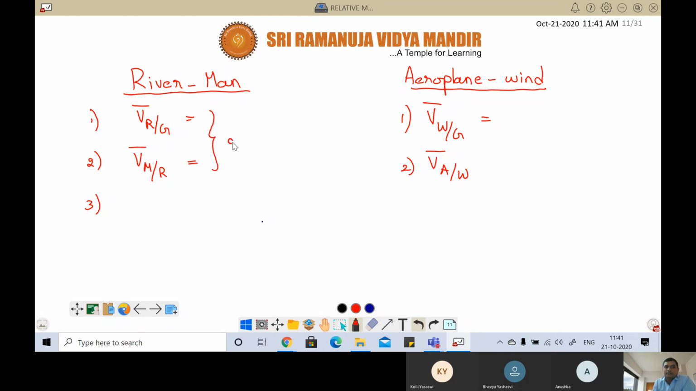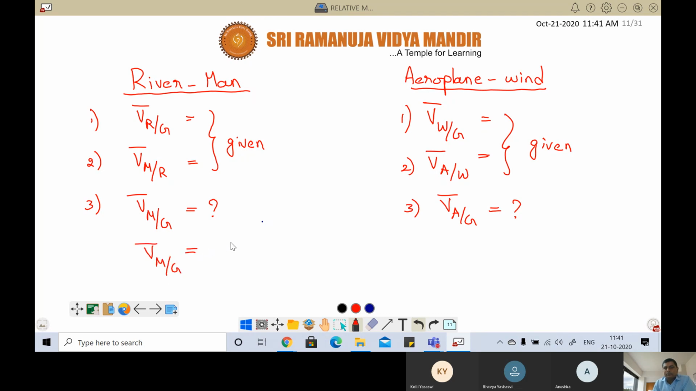And what is the third quantity? Generally, these two will be given to us. Same way in this case also, these two will be given to us. And then we'll be asked to find velocity of man with respect to ground. This is what we have to calculate. Same way here also, velocity of aeroplane with respect to ground is what we have to calculate. And how do you calculate this one? Velocity of man with respect to ground is equal to, what is the formula? Tell me, Anushka. Velocity of man with respect to ground is equal to velocity of man with respect to river plus velocity of river with respect to ground.